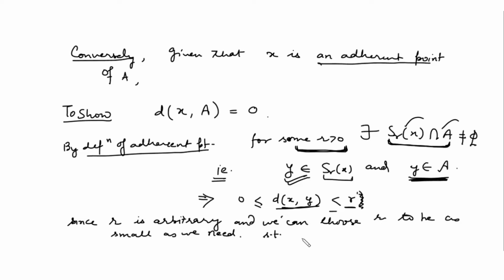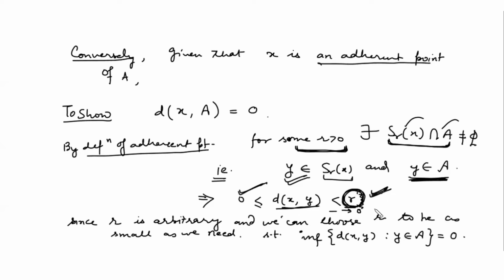Such that when you take the infimum of all the distances such that y is a member of A, it will become 0. It will be 0, because if you choose this r to be very, very small, then this distance is approaching basically 0 because it is greater than or equal to 0.